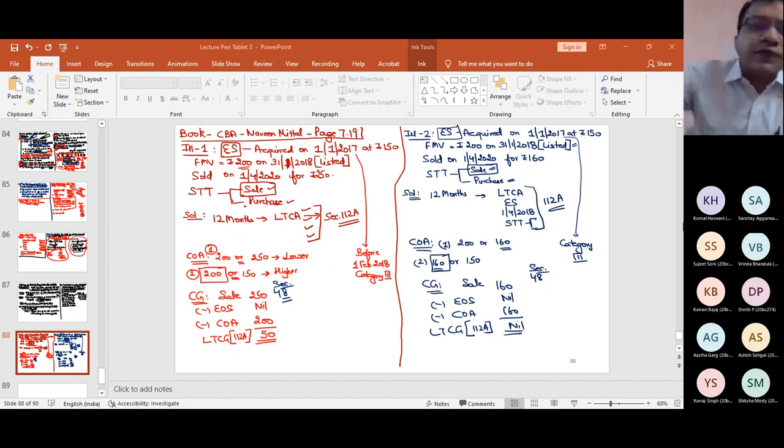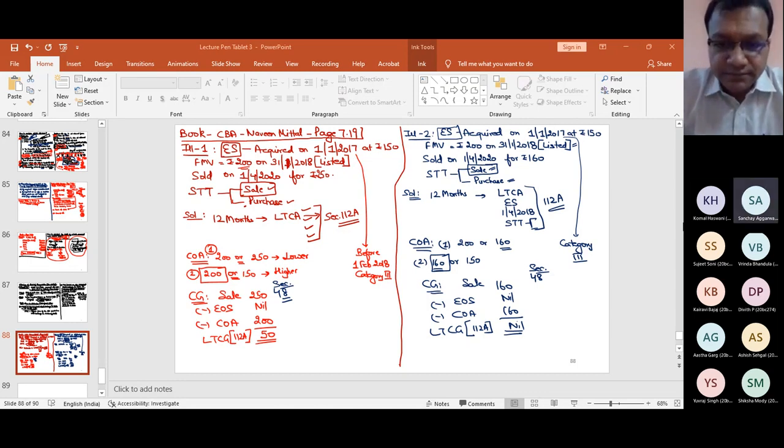They took some higher value as the cost of acquisition so that investors remain happy, because it was announced suddenly. For so many years it was totally tax-free, and suddenly you impose a tax, it will leave a bad image. That is why all this exercise is taking place. Is it clear, Sanjay? Yes, sir.